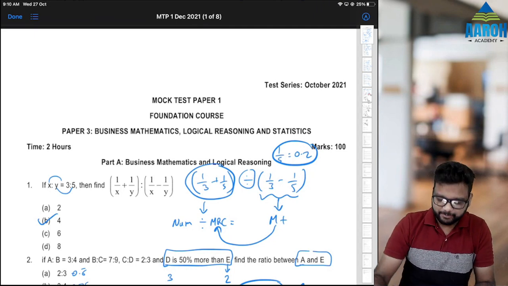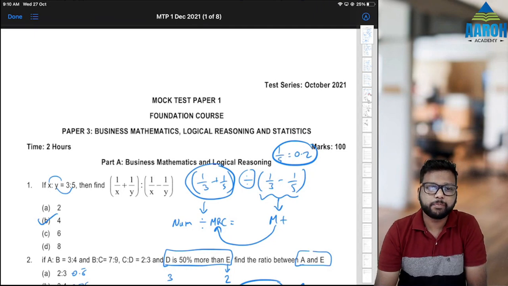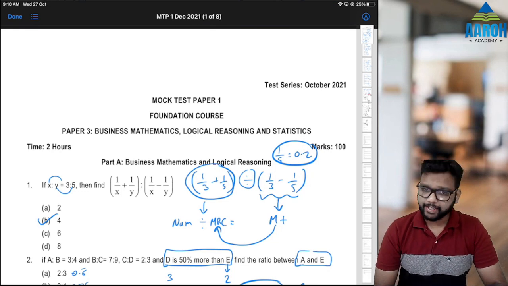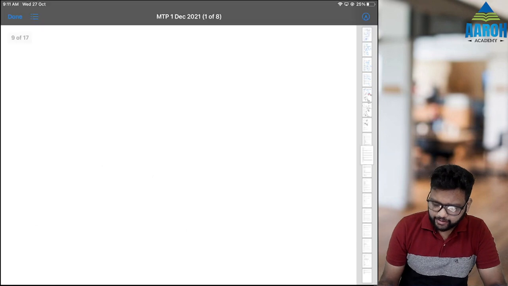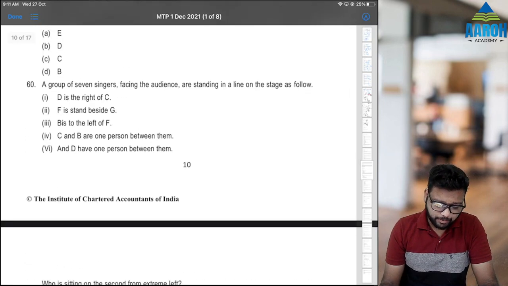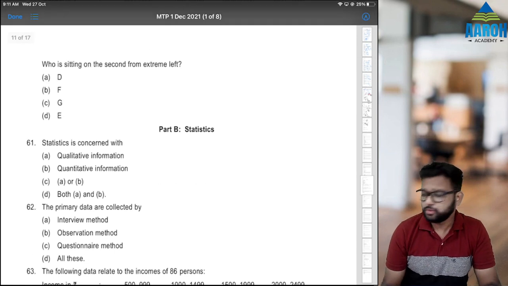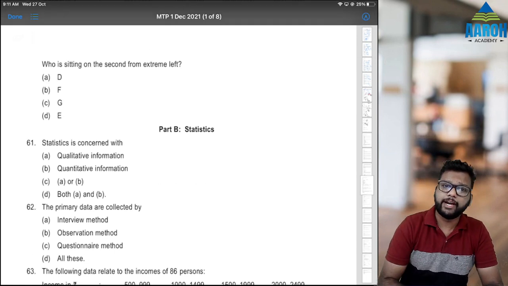Okay, hi everyone. So let's start with the statistics part of this MTP. Many of you have asked me for the statistics part, so let's see that. This time the statistics part is actually easy except for 2-3 questions. Most of them are from the module also. So let's try to finish that.